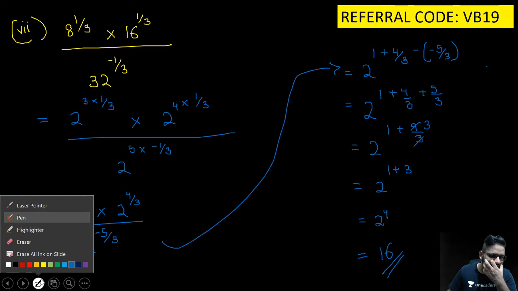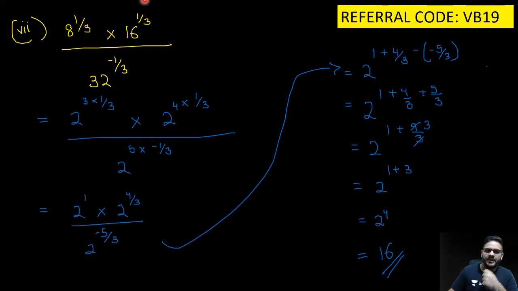Just a quick recap of the sum I would like to give you again. 8 को हमने 2 क्यूब में कन्वर्ट कर दिया, 16 को हमने 2 रेज टू द पावर 4 में कन्वर्ट कर दिया, 32 को भी कन्वर्टेड 2 रेज टू द पावर 5. नाउ 2 रेज टू द पावर 1, 3 कट हो गया, सो वी गेट 2 रेज टू द पावर 1. 2 raised to the power 4 into 3 bacha, the whole upon. Now, since the bases are equal, what can I do here is, ये 2 raised to the power 1 plus 4 by 3 minus, bracket open, minus 5 by 3.